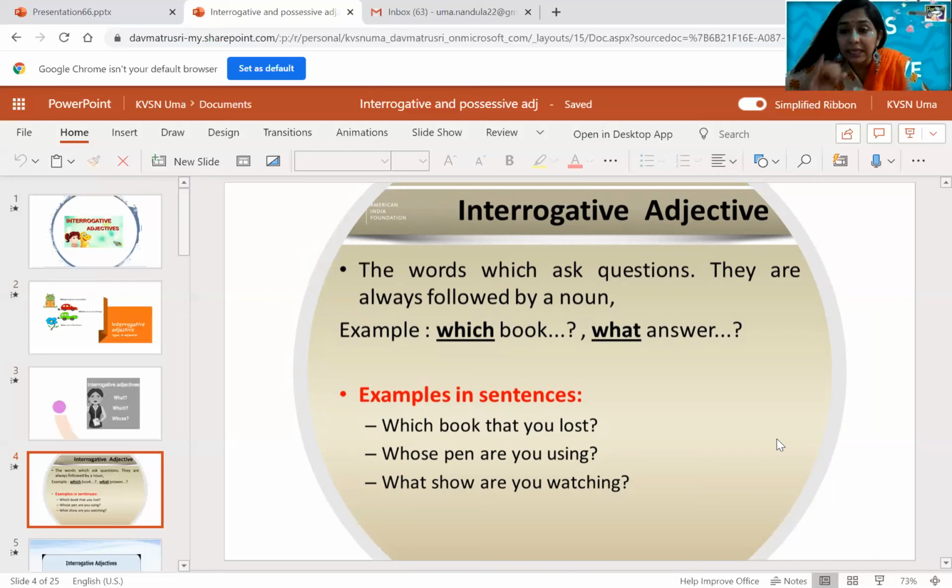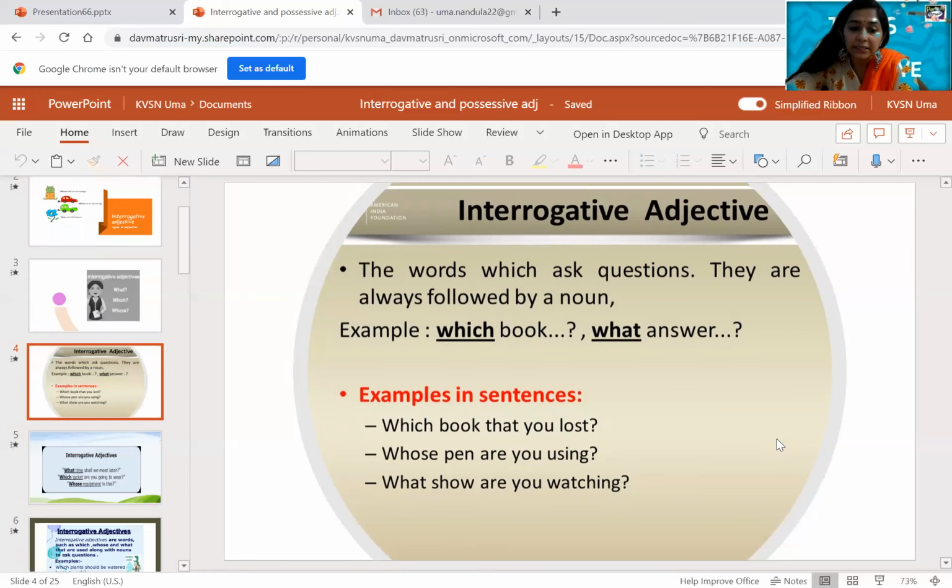So only three words you have to remember, children: which, whose, and what, because they are followed by nouns immediately. Which book, whose pen, what show. Suppose why pen, will you say that? Or who book, will you say that? So we don't use who or why in interrogative adjectives, children.